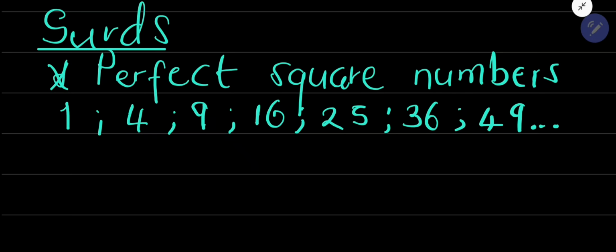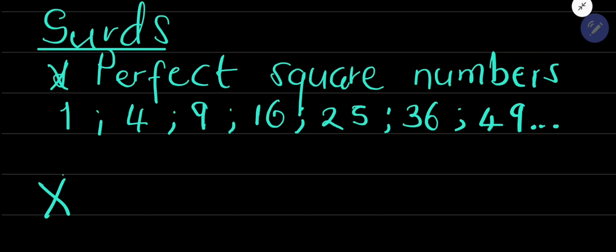These are perfect square numbers. I want you to know and remember them. Those are the few that I can list for you; you can continue the list.